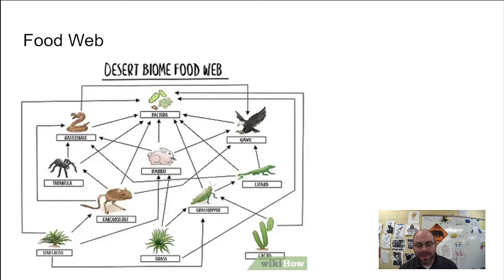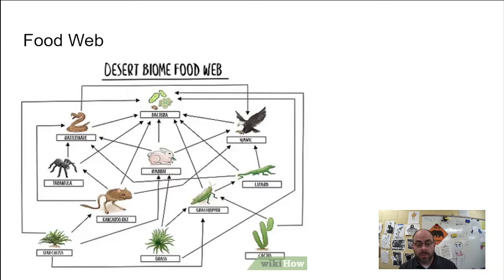The WikiHow web. I just noticed that. Oh, never mind. Okay, so you have the producers at the bottom. You get the grass and the cactuses and the something that I can't see all of because it's too blurry. These are all producers. They're making food, and then there's something eating those, right? Like the kangaroo rat is eating that thing, but it's not eating grass, right? And then there's several things that are eating the kangaroo rat because everybody loves the kangaroo rat, right? And these are going to be things that are eating that.